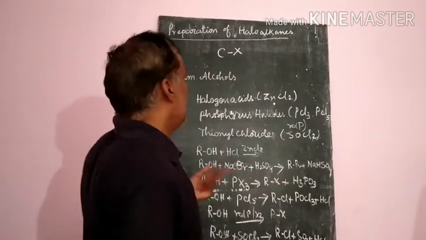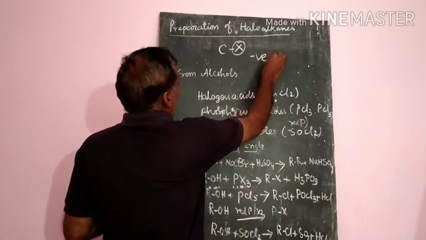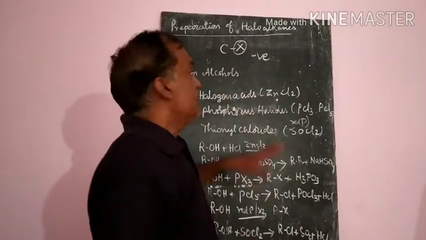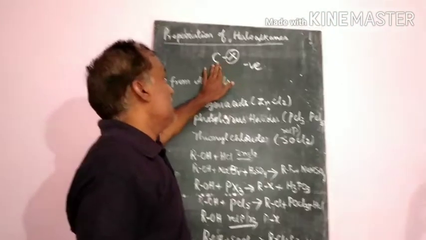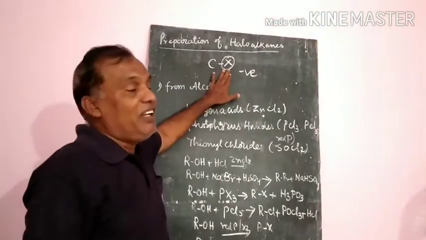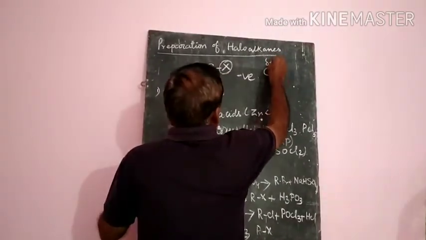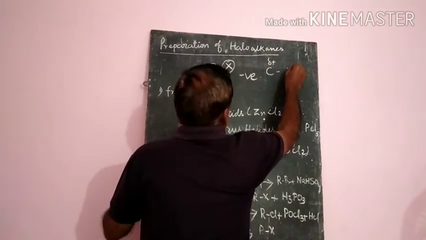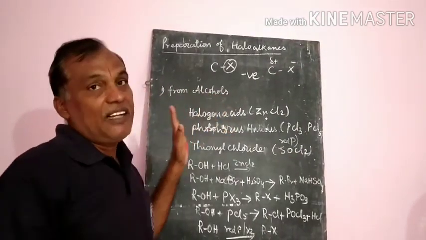Generally we know that X, that is the halogens, are strongly more electronegative than carbon. So automatically a polarized bond is formed between these two, carbon and halogen. Carbon will have the positive charge, whereas the halogen has the negative charge. That means polarization of the bond takes place.